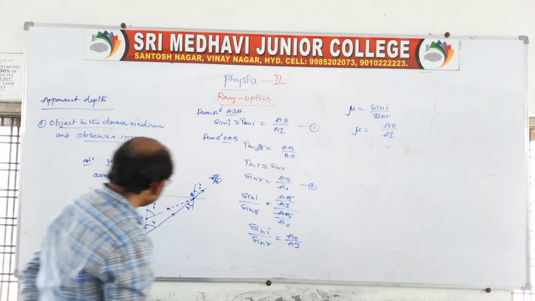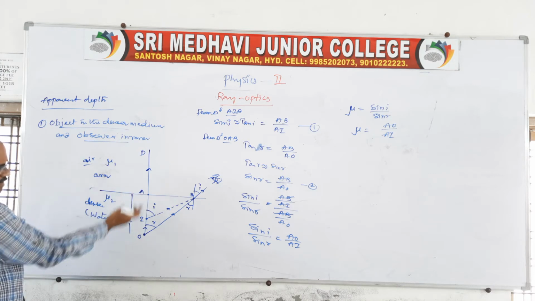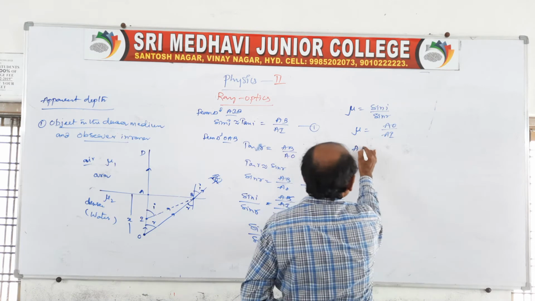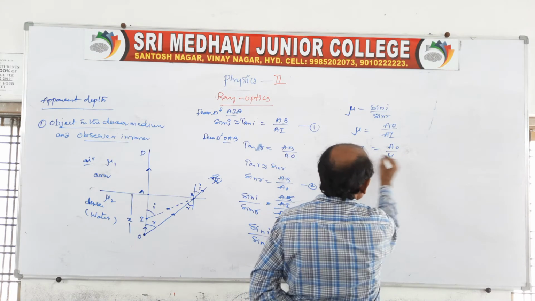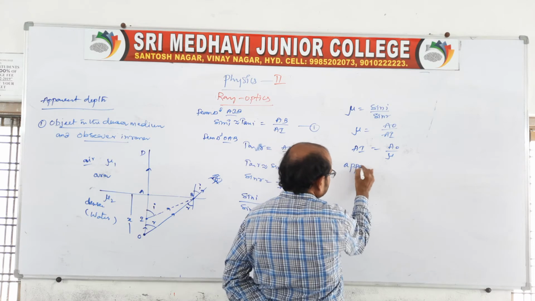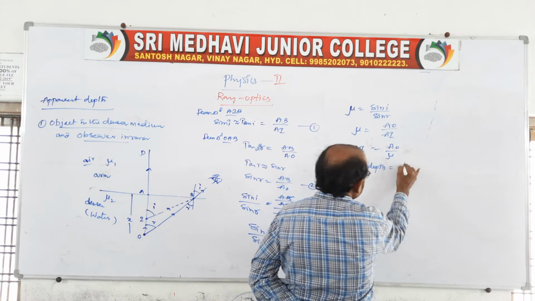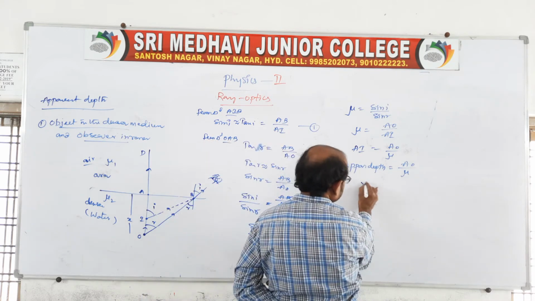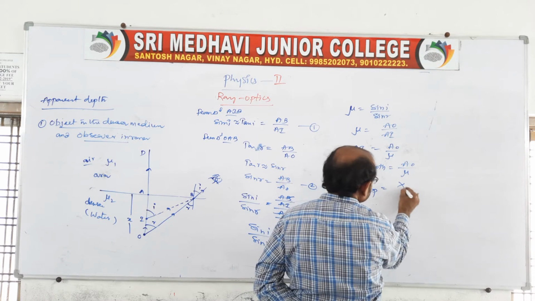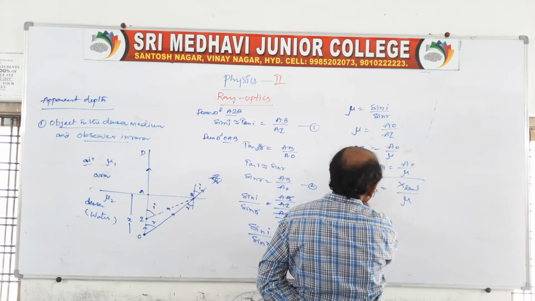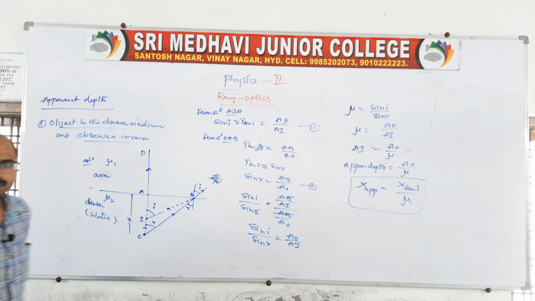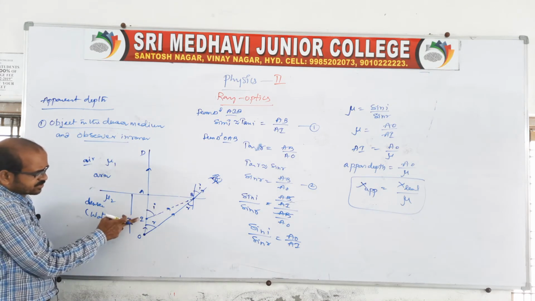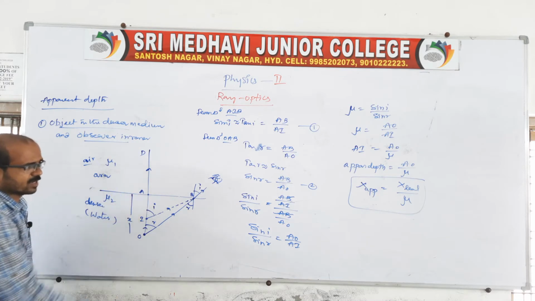Look here: AO is the original depth, and AI is the apparent depth. So AI is equal to AO by mu, that is, apparent depth is equal to AO by mu. What is AO? AO is the real depth. So x apparent is equal to x real by mu. This is the apparent depth when the object is at a distance x. Therefore the image is shifted to I, and this is the depth we call the apparent depth.